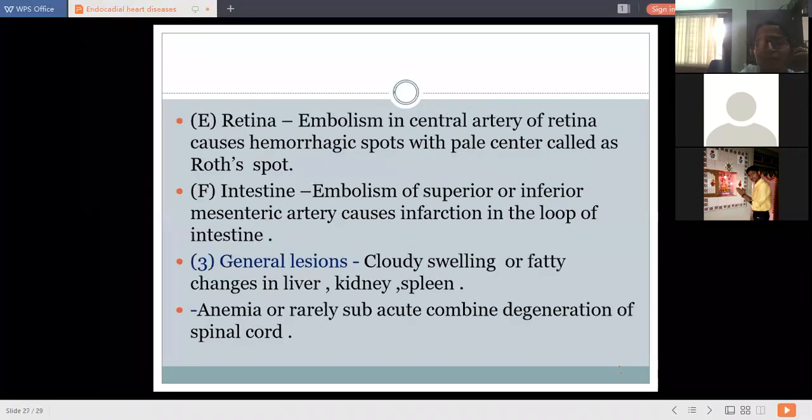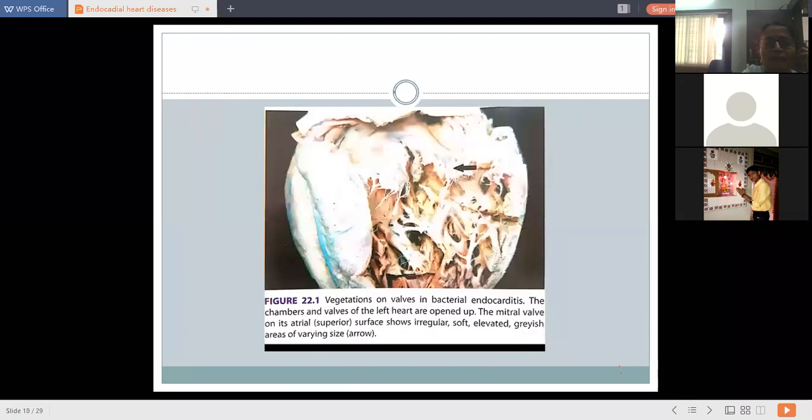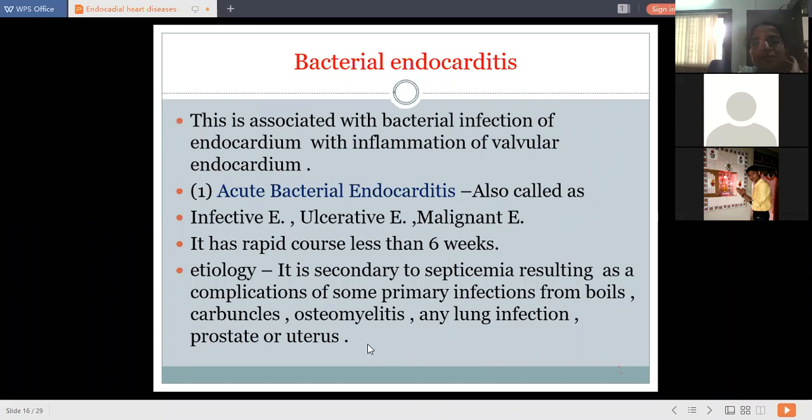These are the differentiating points between acute bacterial endocarditis and subacute bacterial endocarditis. Acute bacterial endocarditis has a very rapid course. But subacute bacterial endocarditis should have some predisposing factors, like rheumatic endocarditis or some congenital heart diseases. They are the reasons for subacute bacterial endocarditis.